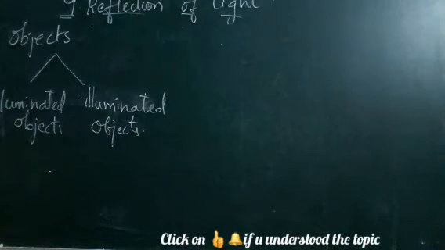Luminous objects are nothing but the objects which are giving light to us. The objects which cannot produce light, which cannot produce light of their own, are called non-luminous objects. Fine.